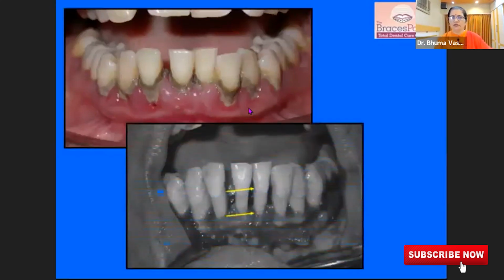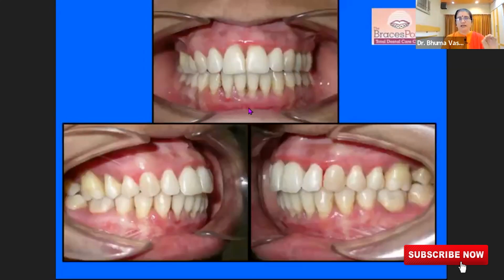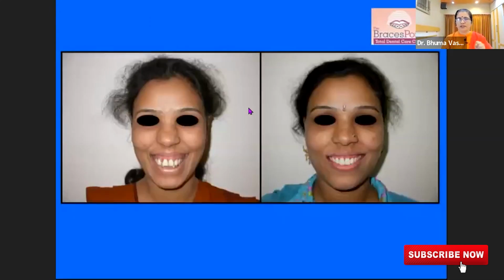We do the surgery of the gums, and then we remove all the granulation tissue and all the infected material from there. After that, we put braces. We apply very light forces, and we align and level everything. We close all the spaces, and that's a change in the smile and the appearance of the patient.